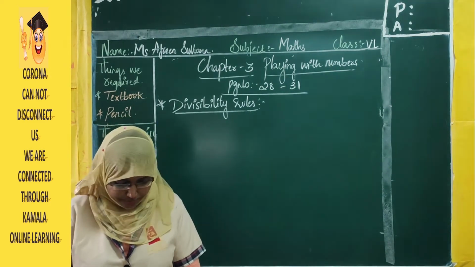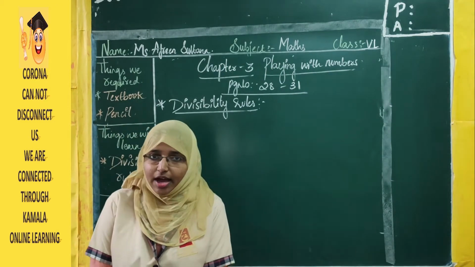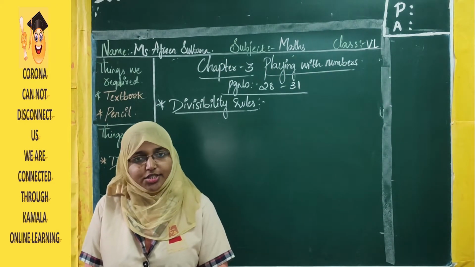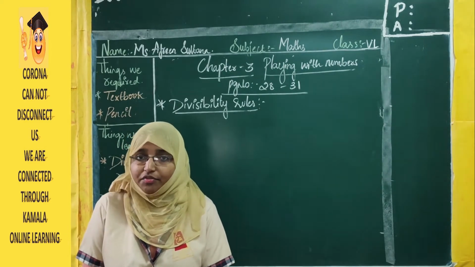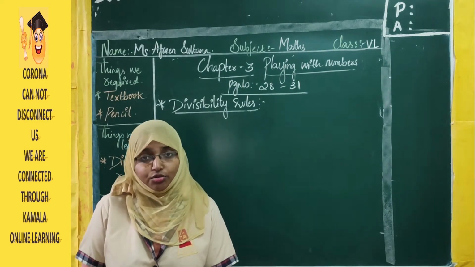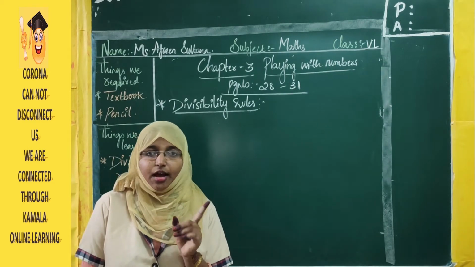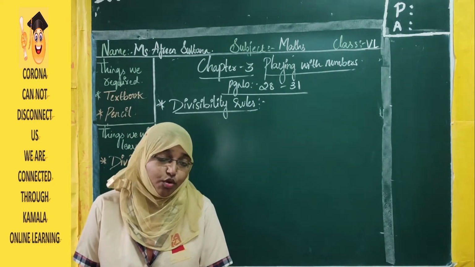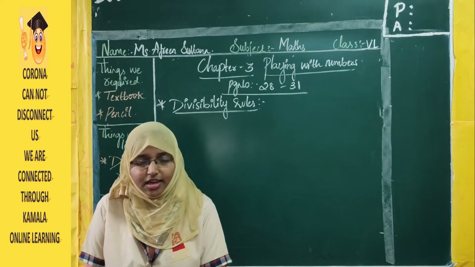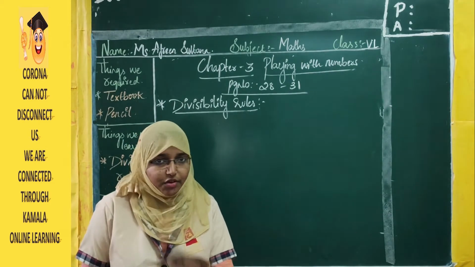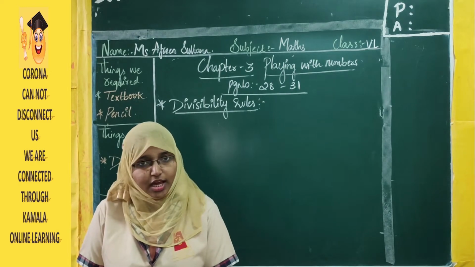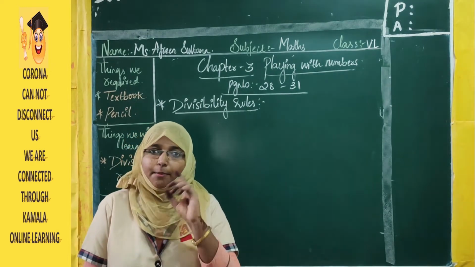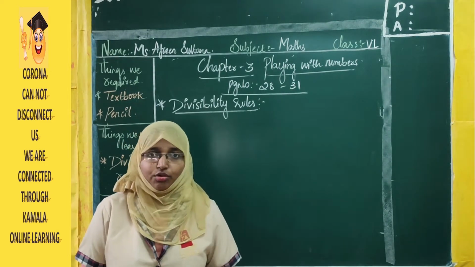So here they are telling me, suppose you have 100 chocolates. It's your birthday and you want to distribute them among your friends. And in your class there are a total of 50 students. So to know how many chocolates you can give each friend, which operation will you apply? Yes, you will divide. If you divide 100 by 50, how much will you get? 2. It means per friend you can give 2 chocolates.